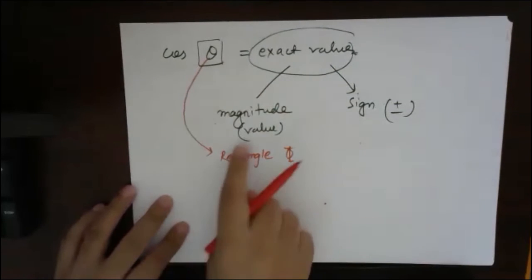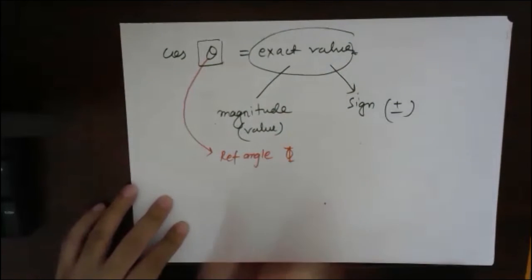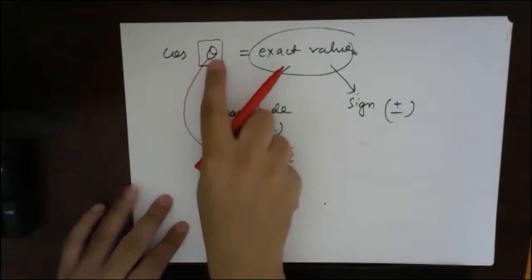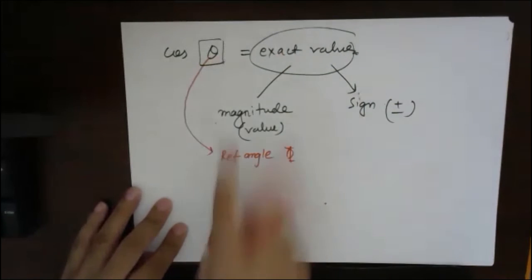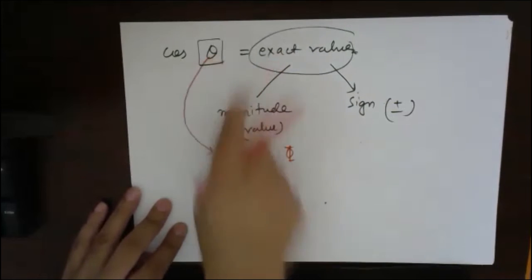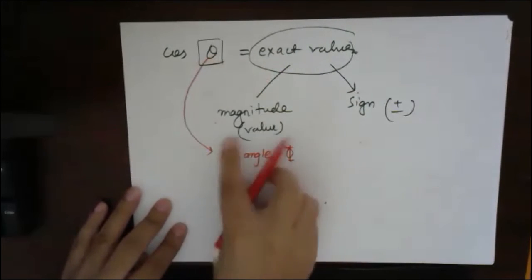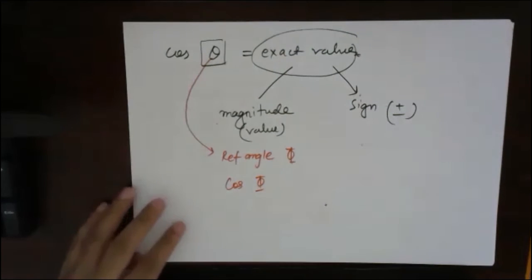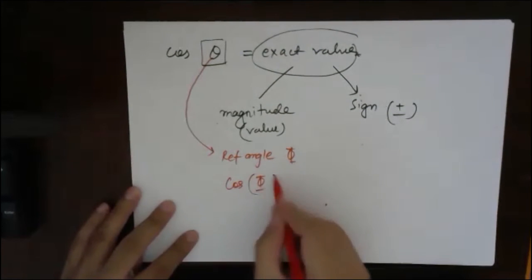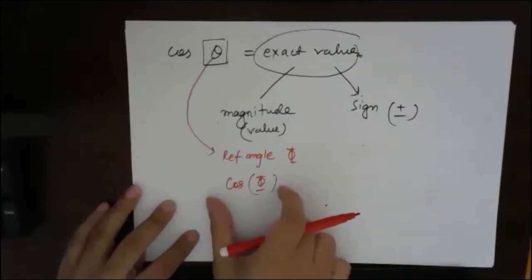Okay, to find the magnitude, instead of this theta you can simply write the reference angle. So the magnitude will be cos of the reference angle. Okay, this will be the magnitude.